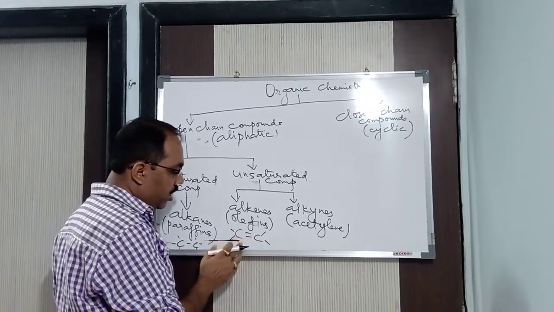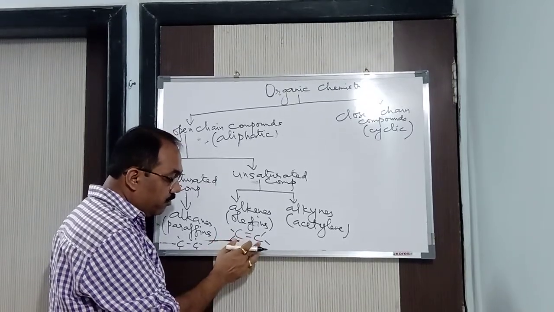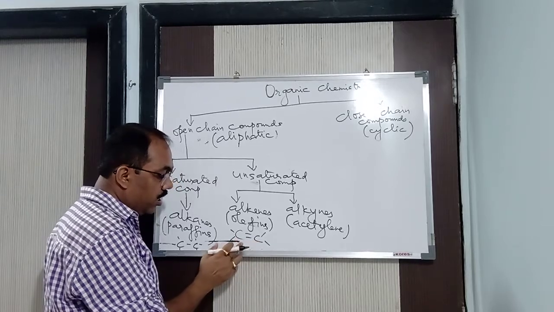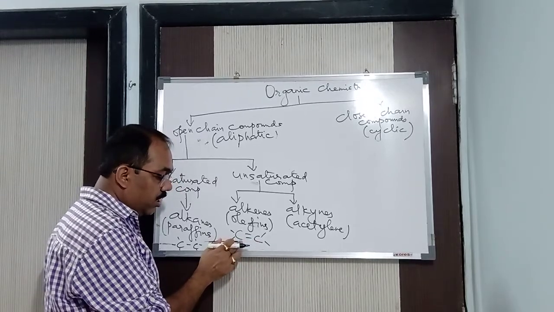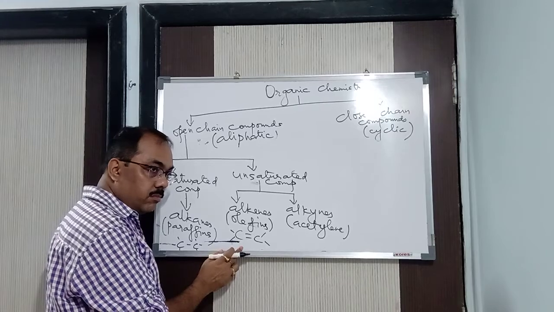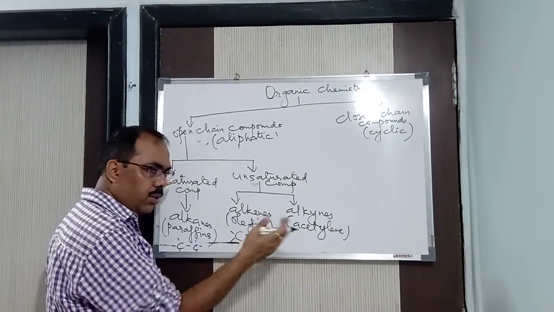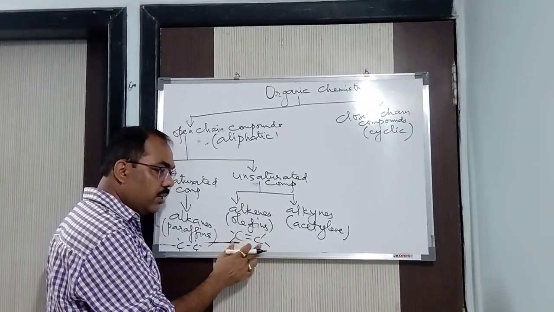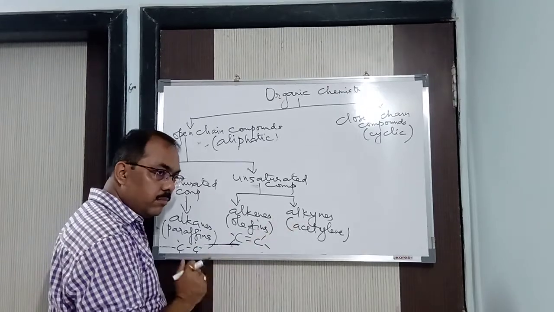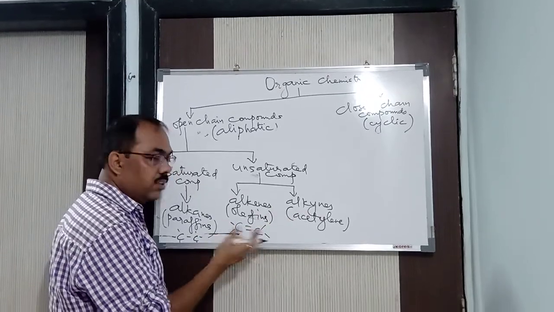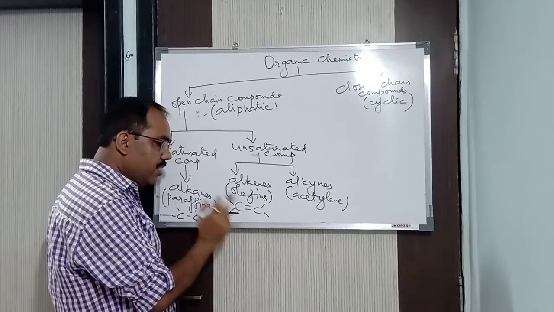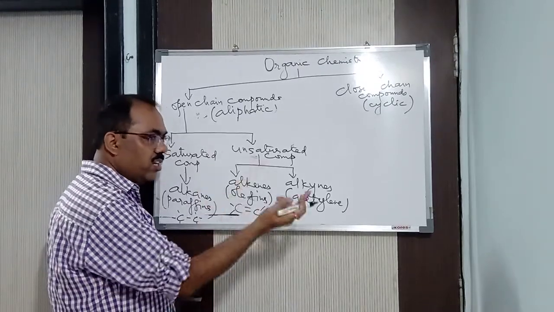And where can I bring it? I can bring one bond here, and one pair of electrons here and here, because the carbon atom will share with one atom. Another atom, maybe hydrogen or chlorine or any other atom. Here also the same thing. This carbon will share with any other atom. And it will form what you can call a saturated compound. So unsaturated compounds undergo addition reaction to become saturated.